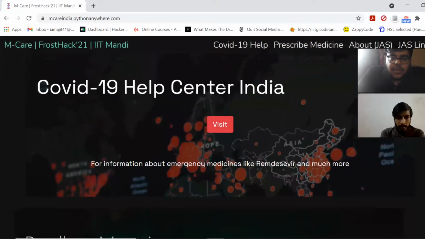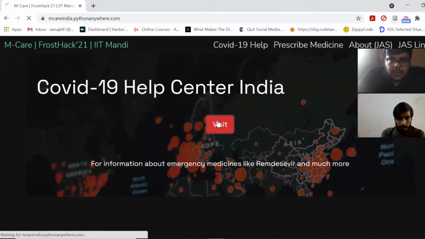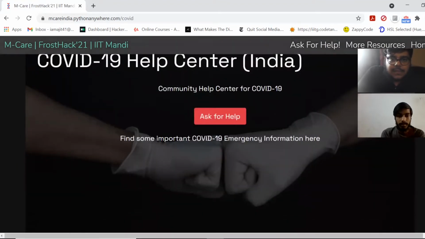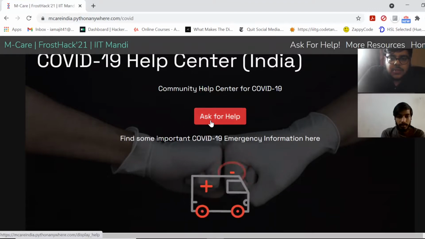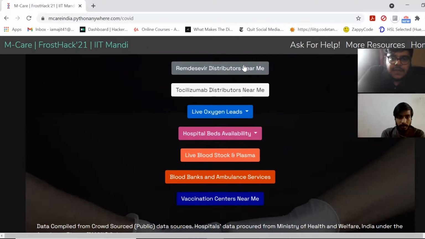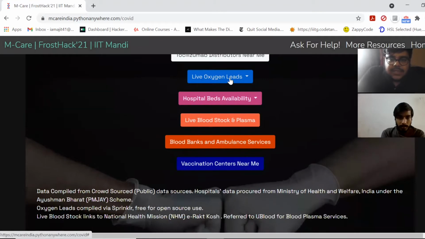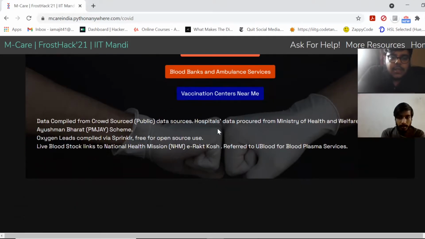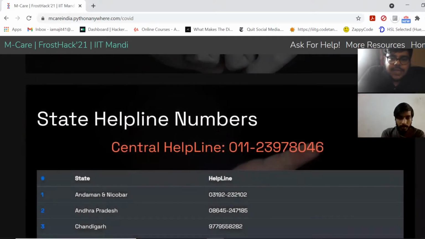Coming on to the COVID-19 Help Center first, if we visit the Help Center, we'll be routed to this page, which contains an option to go to the Ask for Help section, or we can scroll down to the dashboard. Here we have several options such as procuring remdesivir, tocilizumab, or live oxygen leads information, or checking hospital bed availability. We can check for live blood stock and plasma, blood banks and ambulance services. Also, we can search for vaccination centers near our location. If we scroll down, we have the state helpline numbers.